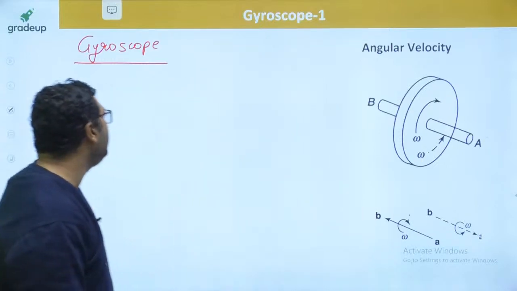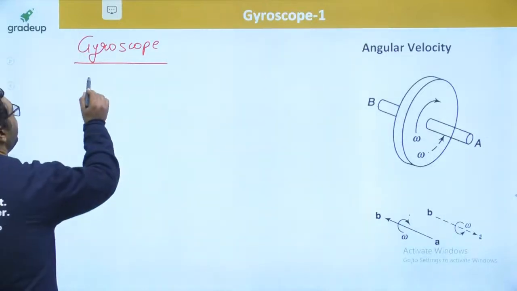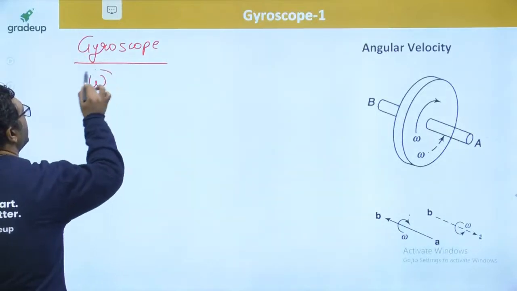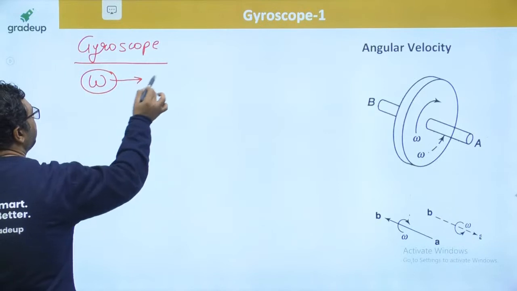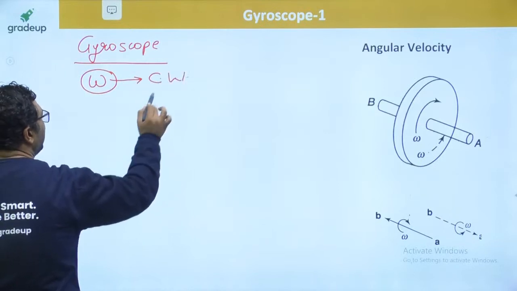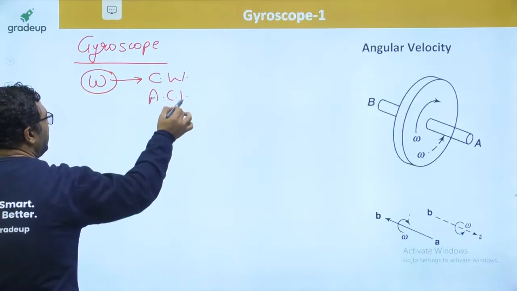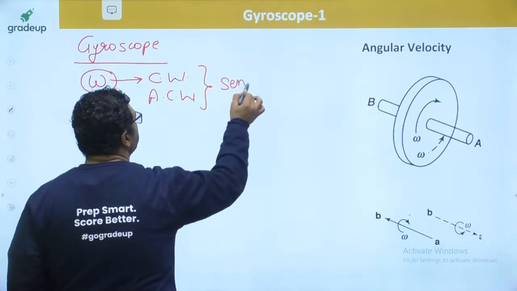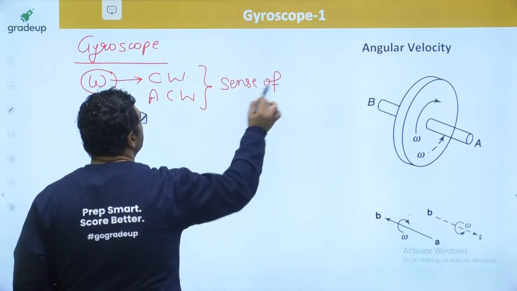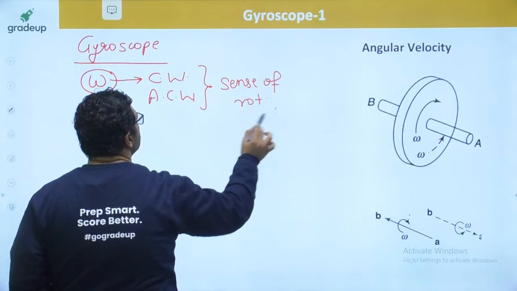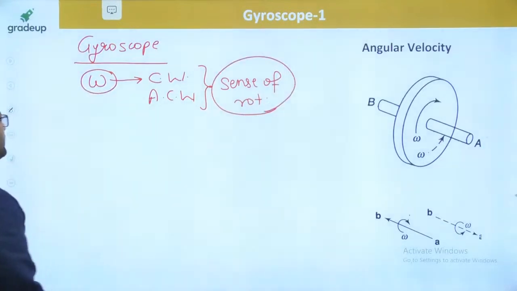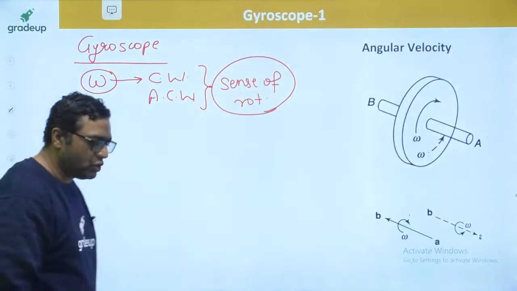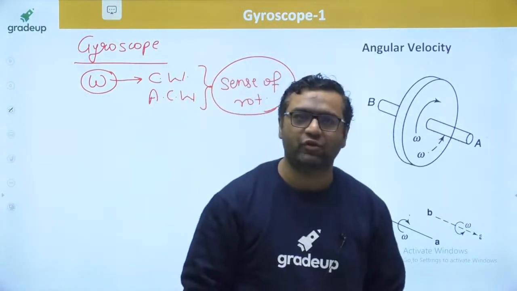You guys many times have said clockwise and anti-clockwise. But clockwise and anti-clockwise are not the direction, they are the sense of rotation.